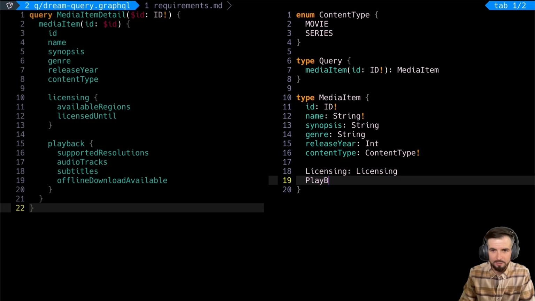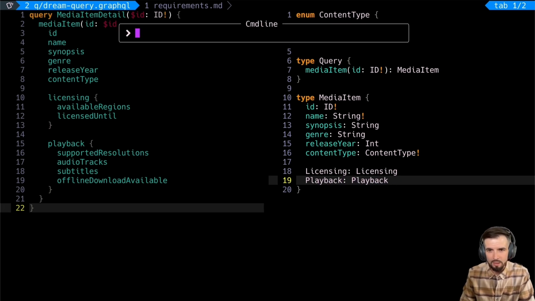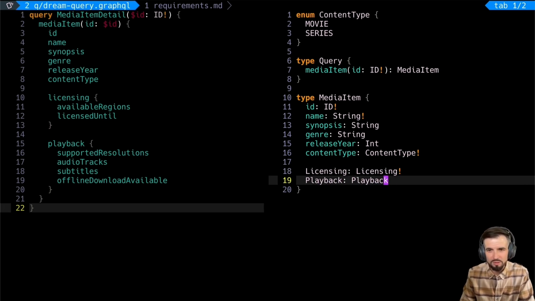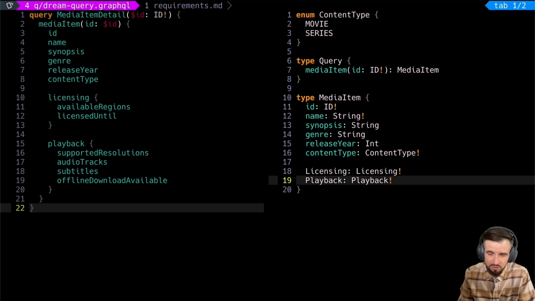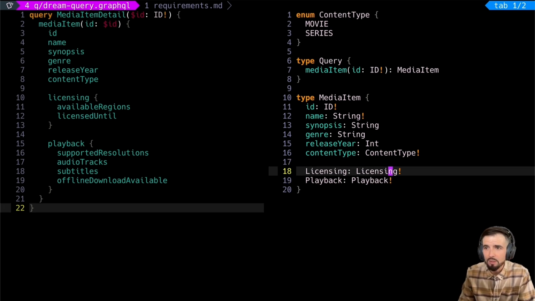And playback. And I imagine these should be non-nullable, right? For every piece of media and for every playback type, I think we need to know this, right? If we don't have this information, how can we possibly render a reliable user experience? So I'm going to go ahead and say these are non-nullable.